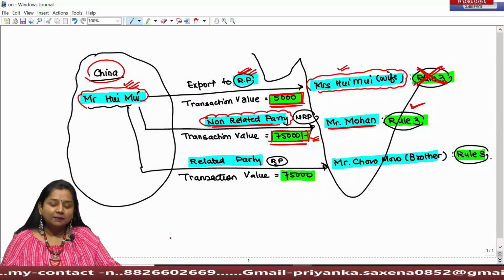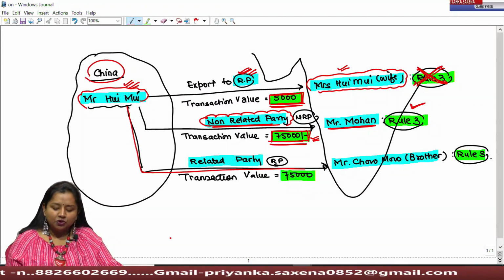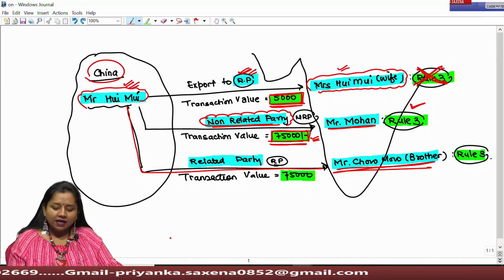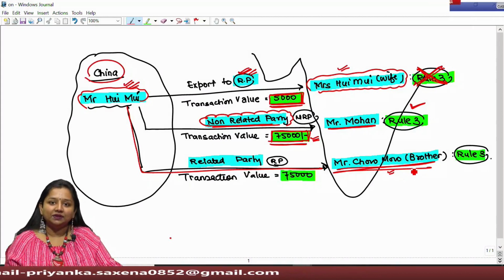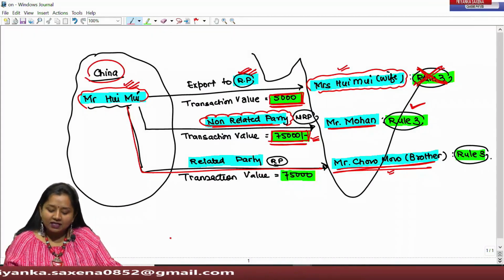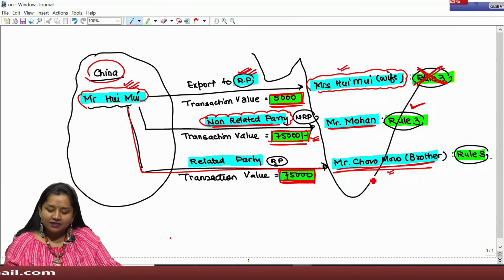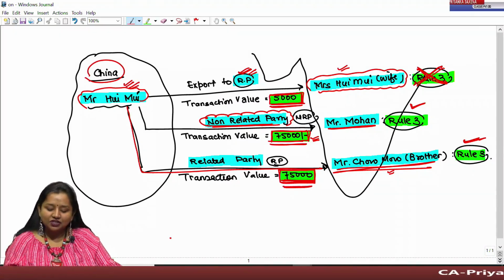However, there is an exception to it, which says that if an exporter exports goods to any of his related party, for example, in the given case, Mr. Hui selling goods to Mr. Chow Mao, his brother, and he does not manipulate the price in the invoice even for the sale to his brother, then the lawmaker says that Rule 3 can be applicable by determining the assessable value on such transaction value.